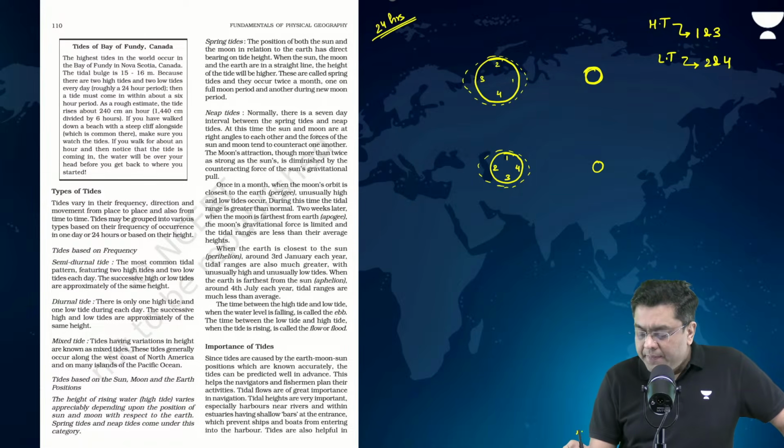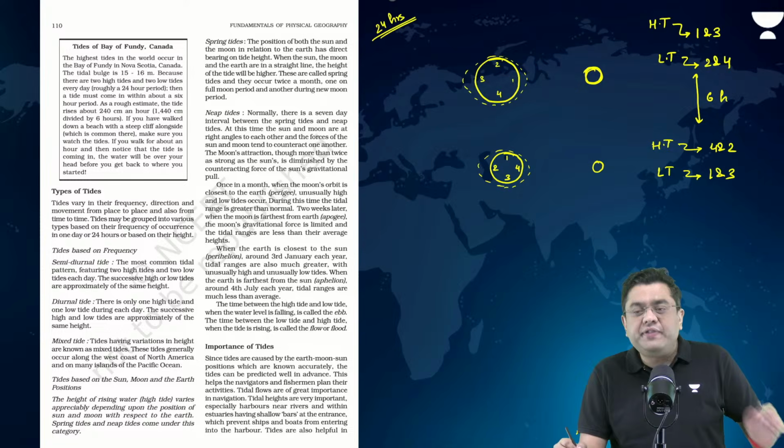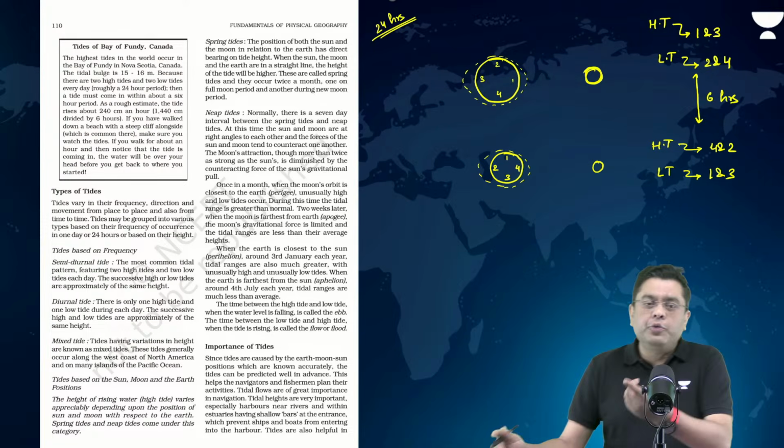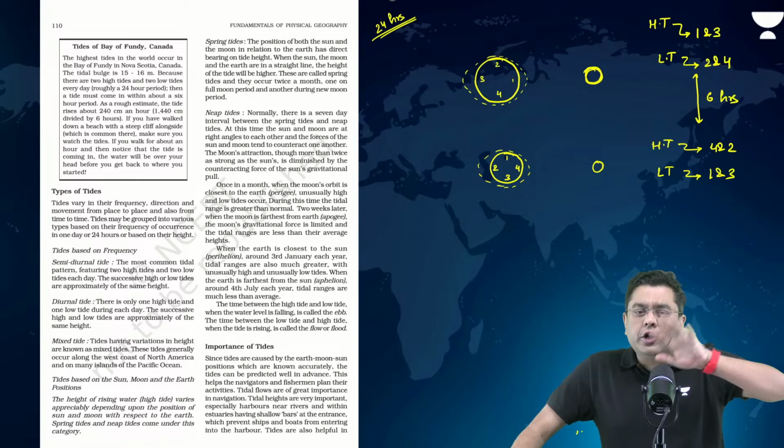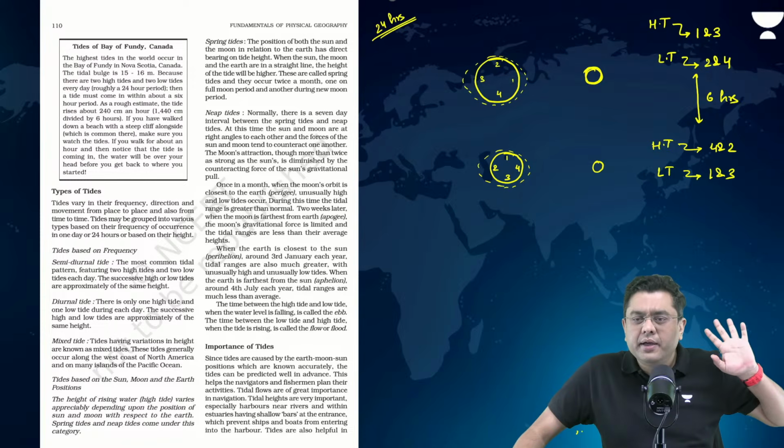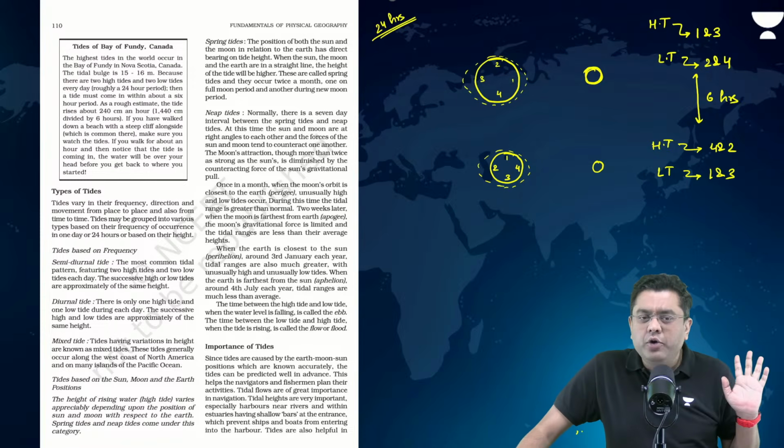High tide will be 4 and 2. Low tide will be 1 and 3. In how much duration? 6 hours. Why only 6 hours? Because one complete rotation will take 24 hours. This is a quarter of a rotation that I am considering. Are we able to understand that?